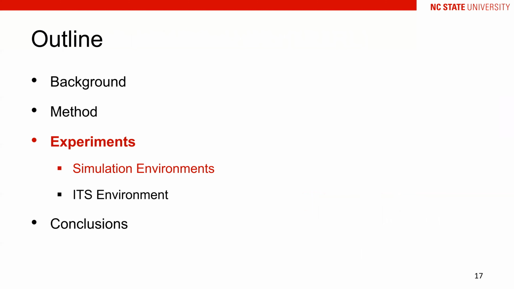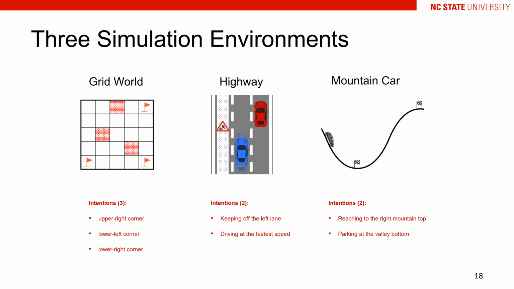Since the ground truths of the student subtypes are unknown in advance, it is difficult to directly evaluate the learned clusters from the students' data. As a result, we first carried out the EMRL in 3 simulation environments which have the decided ground truths. The 3 simulation environments are the grid world, highway, and multi-car. And in each environment, the agent has multiple intentions. For example, in the grid world, the intentions can be either reaching the upper right, lower left, or lower right corners. Based on different intentions, we manually decide reward functions accordingly.